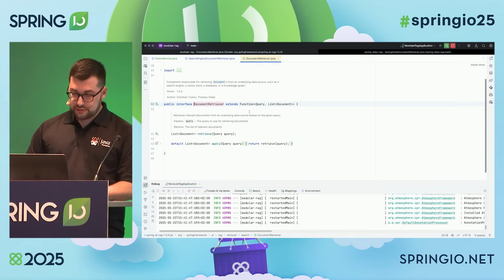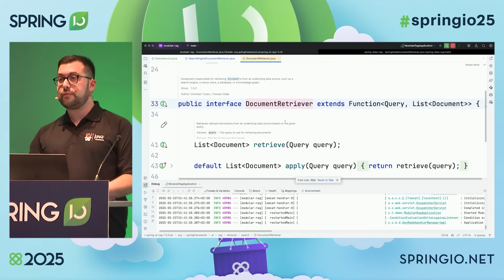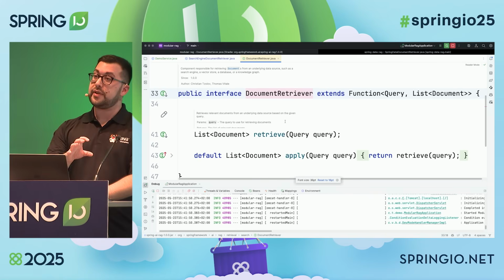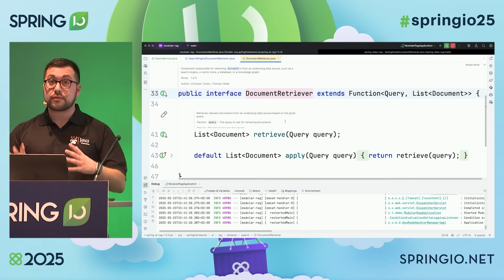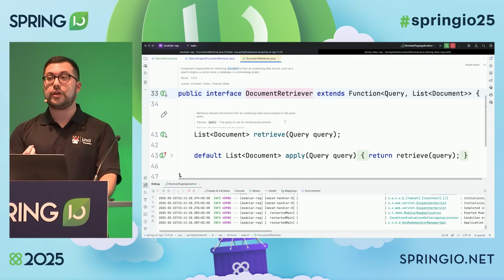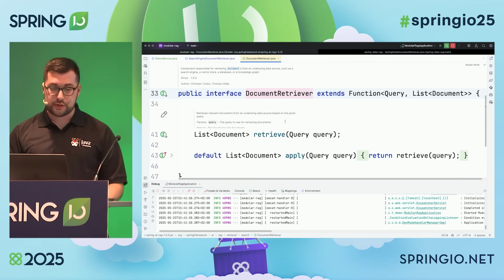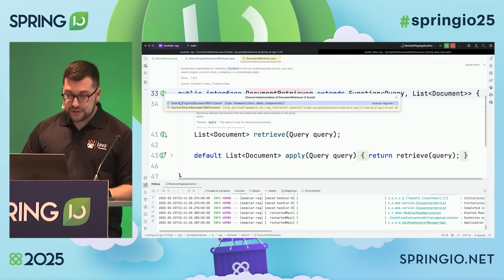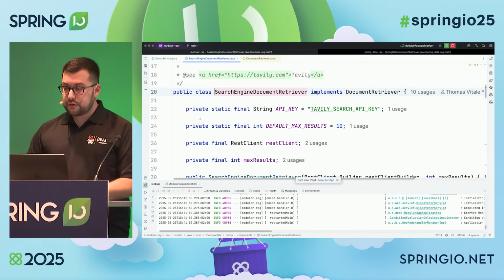Now, before trying this out, I want to show this search engine document retriever. This is based on an interface in Spring AI called DocumentRetriever. A document retriever, based on a query, returns a list of documents. That list of documents, that contextual information, can be obtained from different sources. In this case, we want to fetch it from a search engine. So I have implemented this interface in this class, a search engine document retriever.